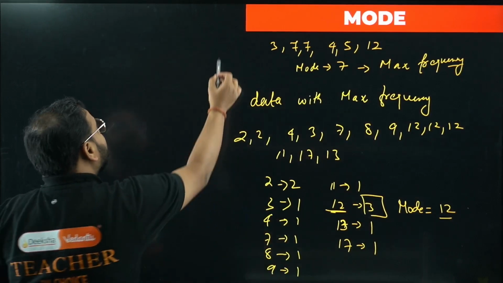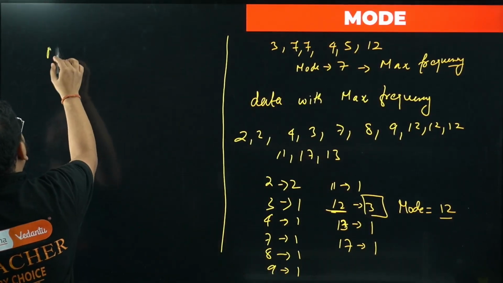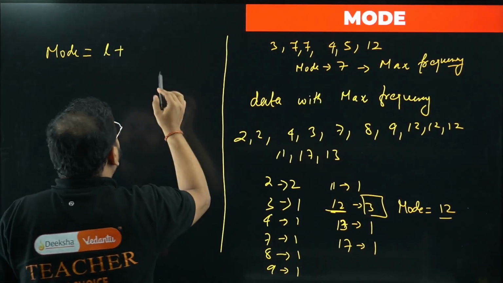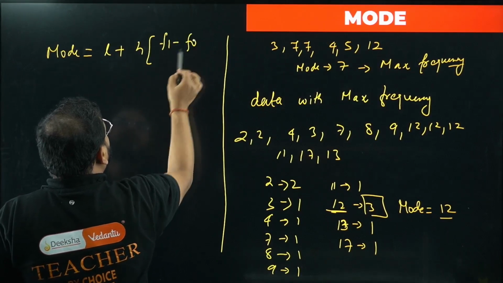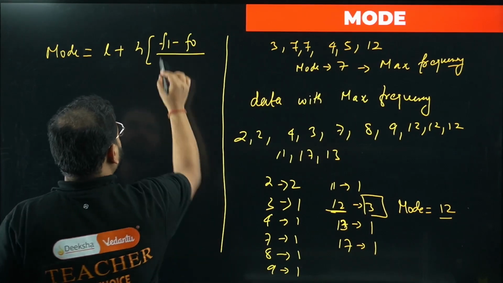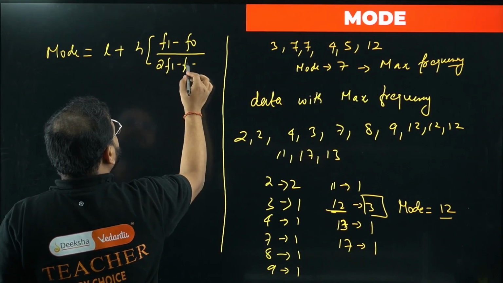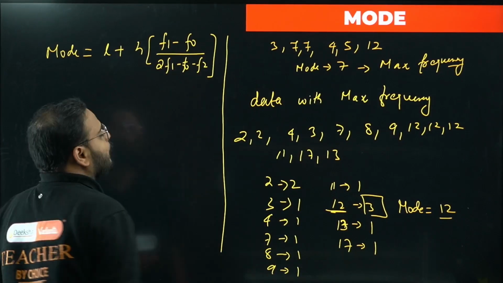Now what if we are dealing with grouped data? Then we have a formula for mode. Have a look. Mode is given by L plus h times (f1 minus f0) upon (2 times f1 minus f0 minus f2). What is L, sir?